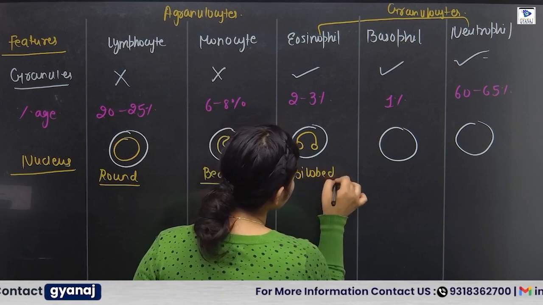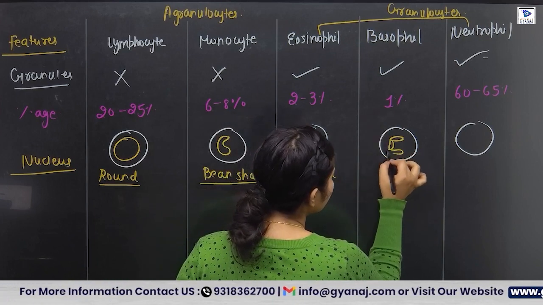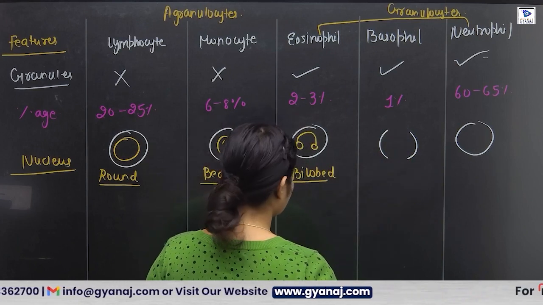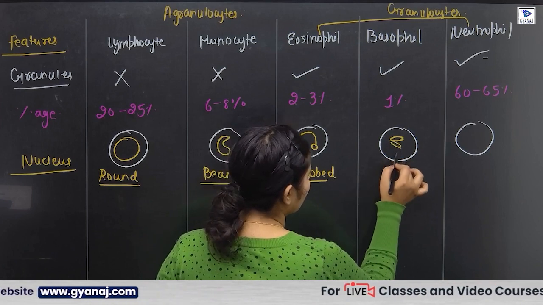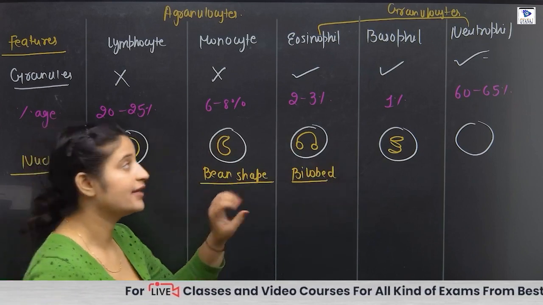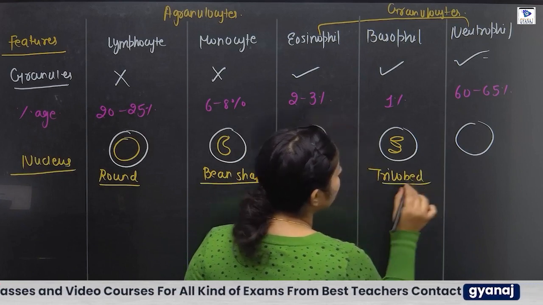Okay, in the basophil, S-shaped type of nucleus is present. Their structure looks like S and three lobes are present. So basophils have trilobed type of nucleus.